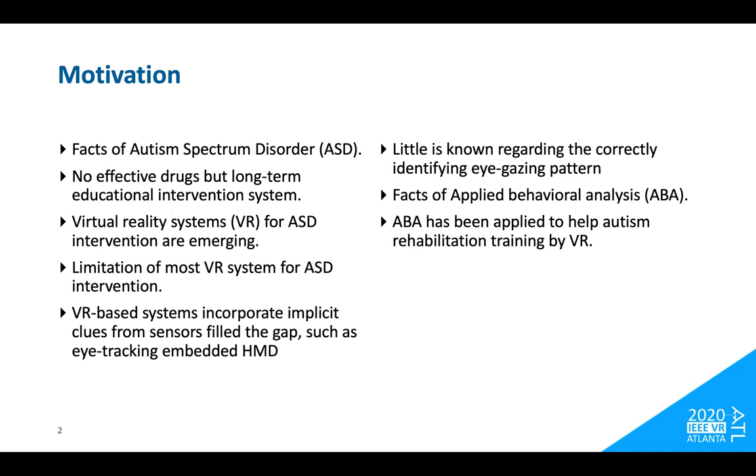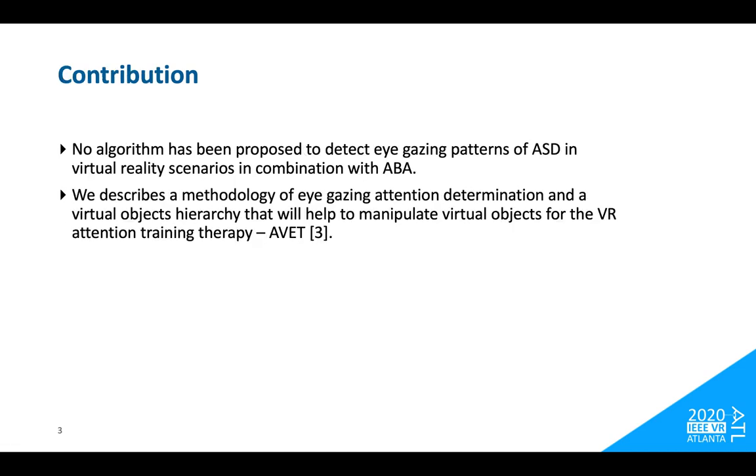Facts of Applied Behavior Analysis (ABA): it is a method of therapy used to improve or change specific behaviors. In short, ABA changes the environment in order to change the behavior. ABA has been applied to help autism rehabilitation training by VR.